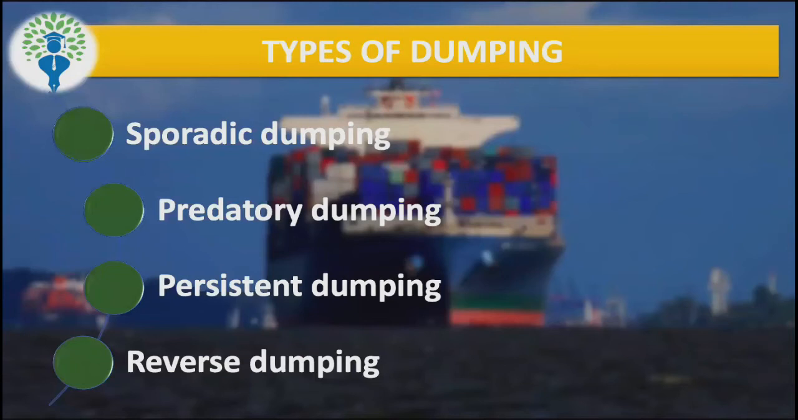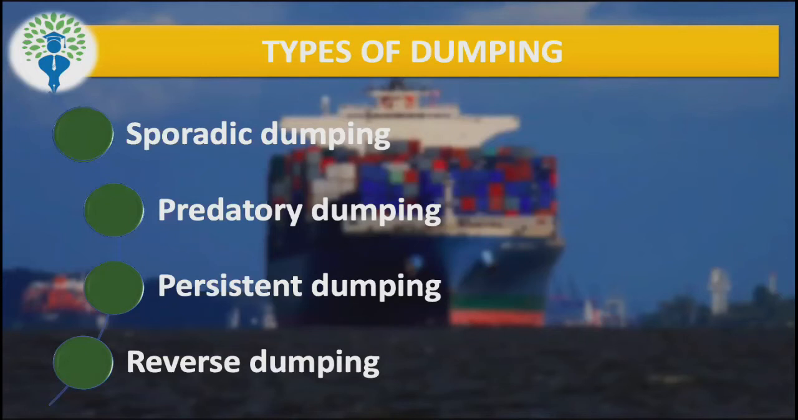So there are various types of dumping: sporadic dumping, predatory dumping, persistent dumping, and reverse dumping. So what is sporadic dumping? It happens sometimes because of excess production, because of some changes in rules and regulations, or some changes in the domestic market. So sometimes a firm occasionally sells the product at a cheaper price, right? This type of dumping is not an issue here.